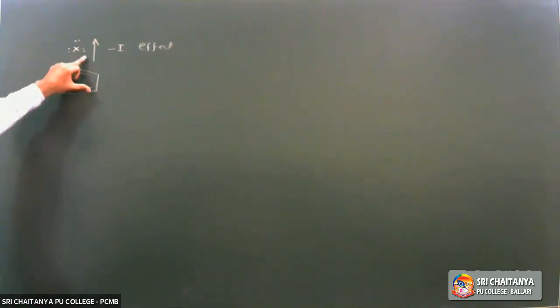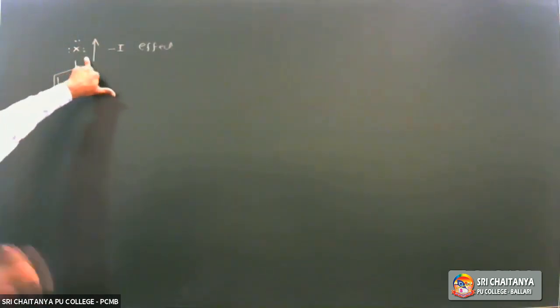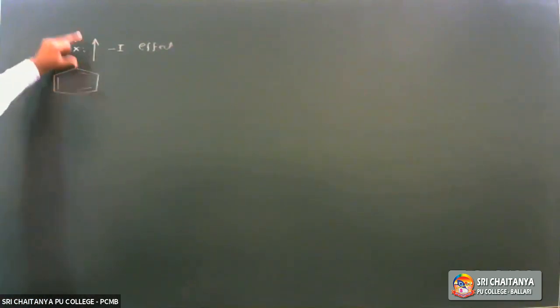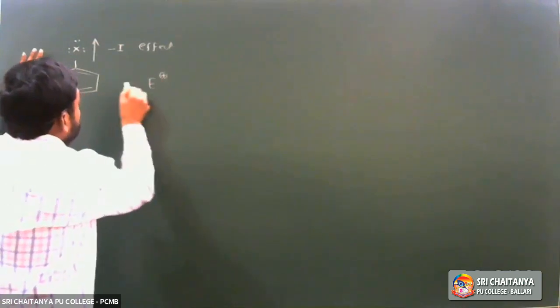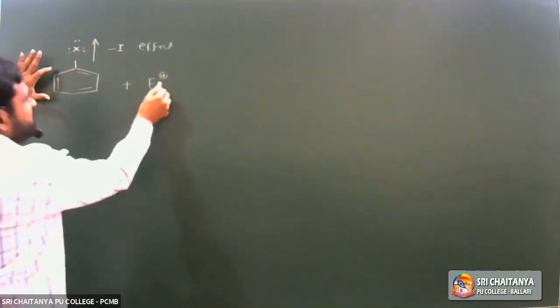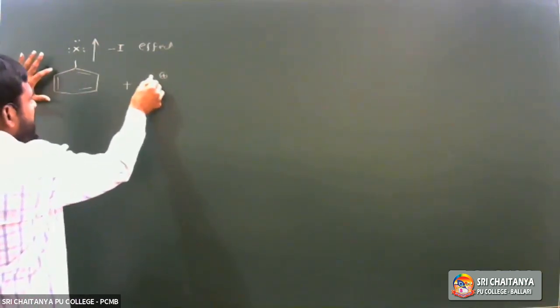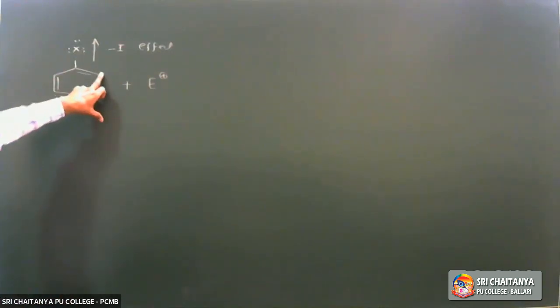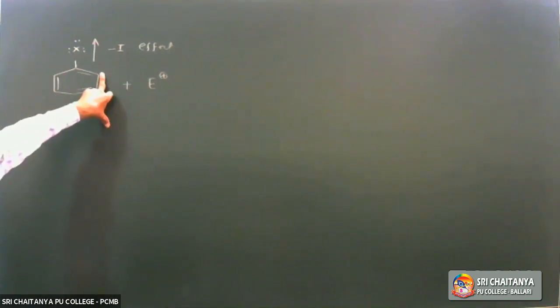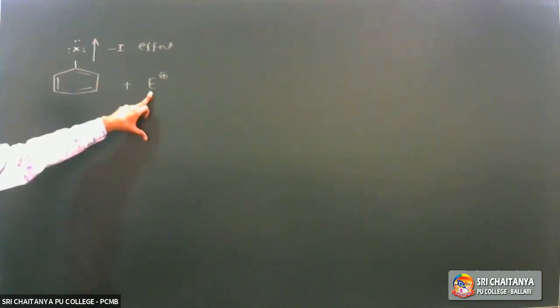Hence it is considered a ring deactivating group towards electrophilic substitution reaction. Electrophile means E+. This electrophile attacks carbon in the benzene ring, which has more electron density, because it is an electrophile.